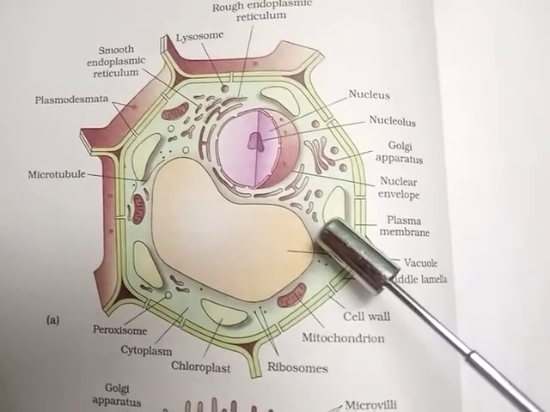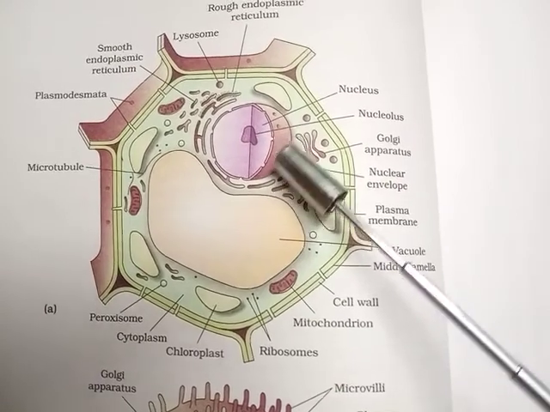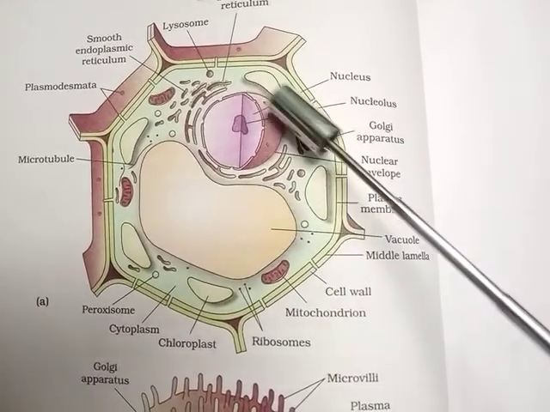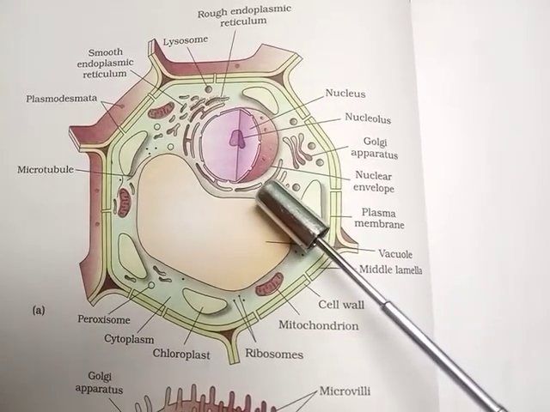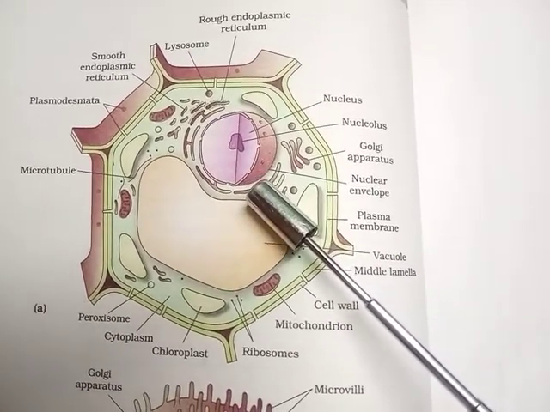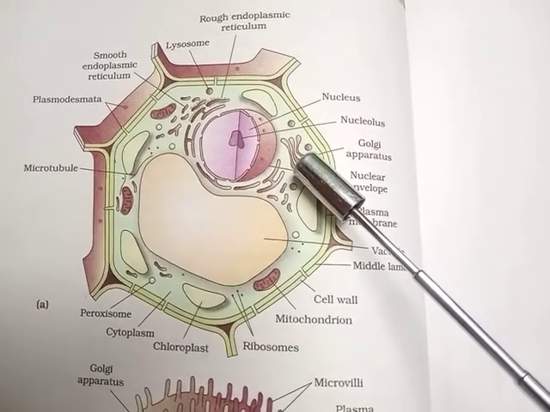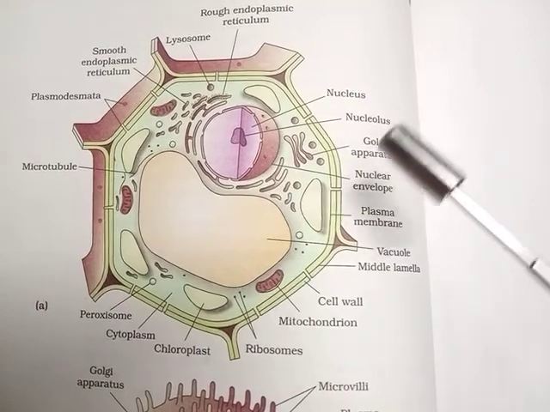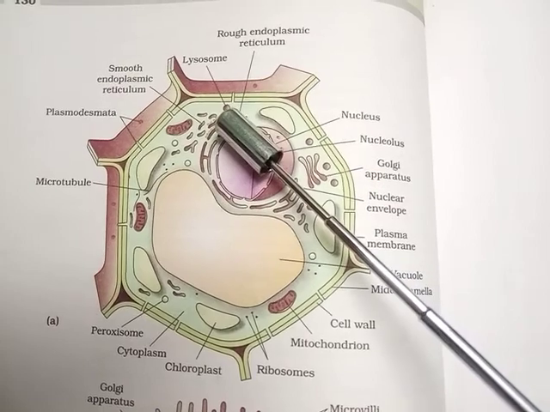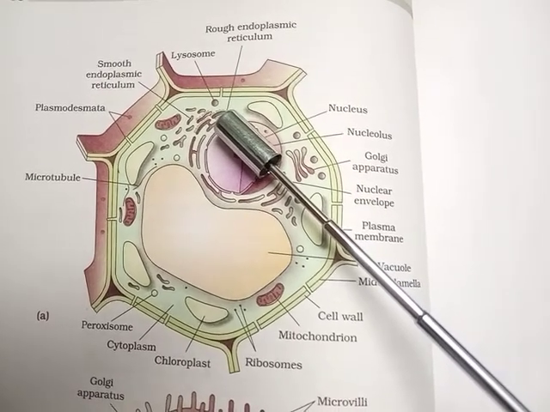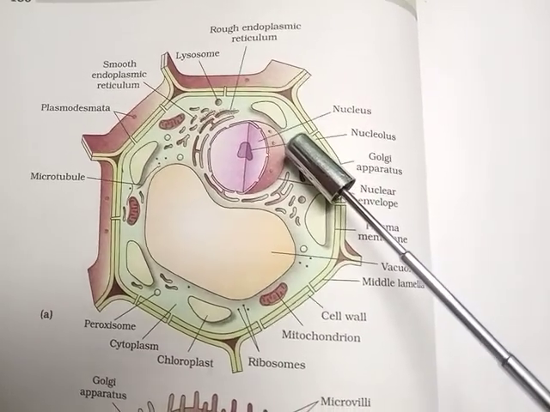So, as we have discussed, the endomembrane system consists of the nuclear envelope, the endoplasmic reticulum, the Golgi complex, lysosomes, as well as vacuoles, which are suspended within the cytoplasm.